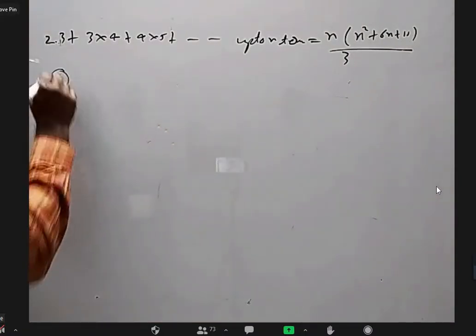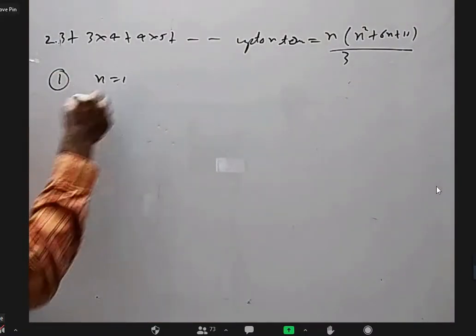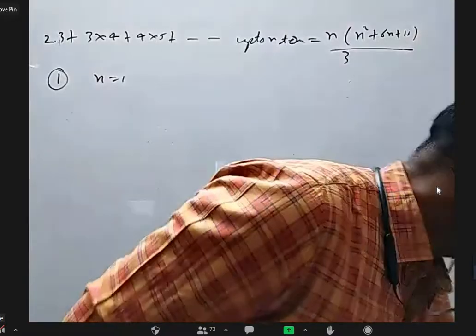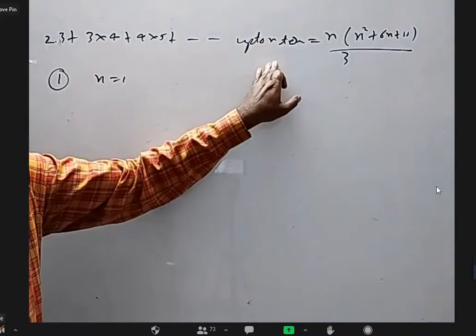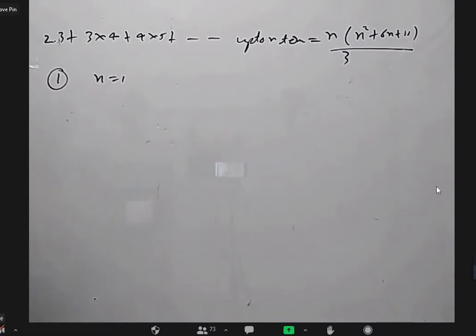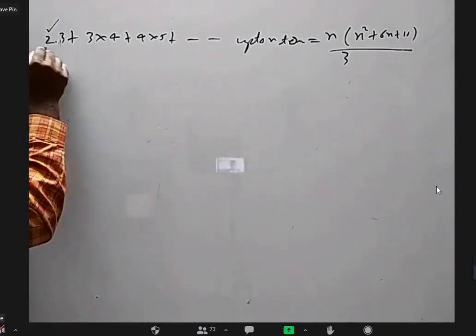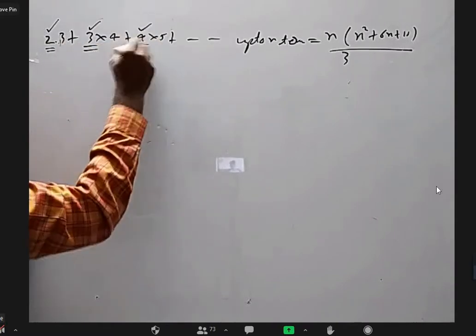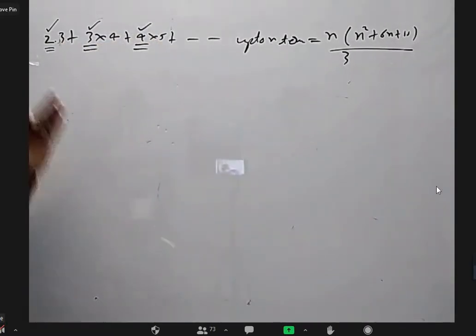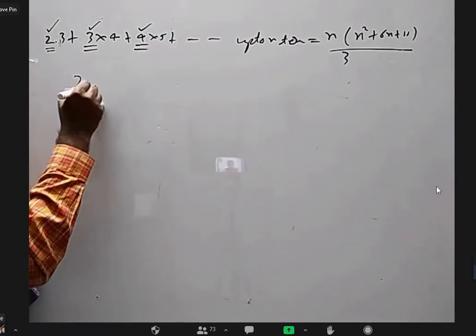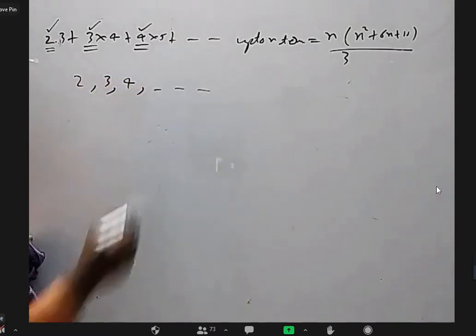What is our first step? For n equal to 1. Even well before that, sometimes they give the nth term easily. If they don't give it, we have to find the nth term. So take the first term 2 here, 3 here, 4 here. The nth term is n plus 1 into n plus 2.